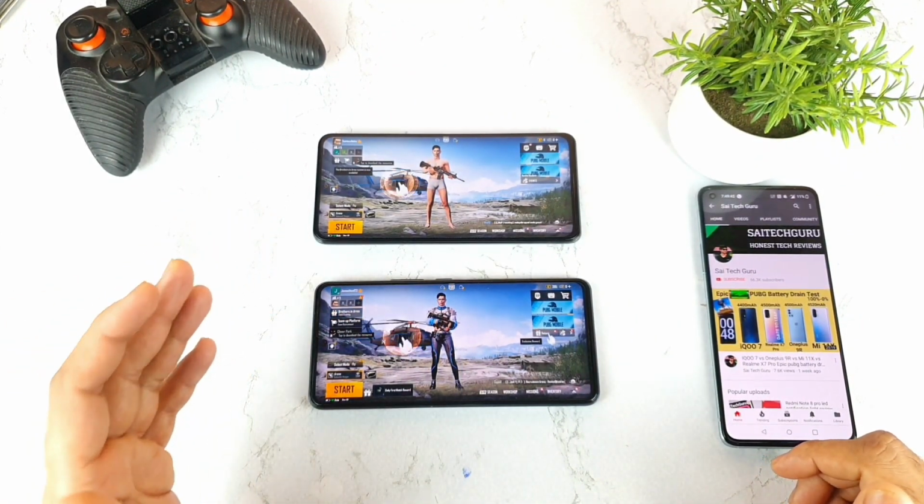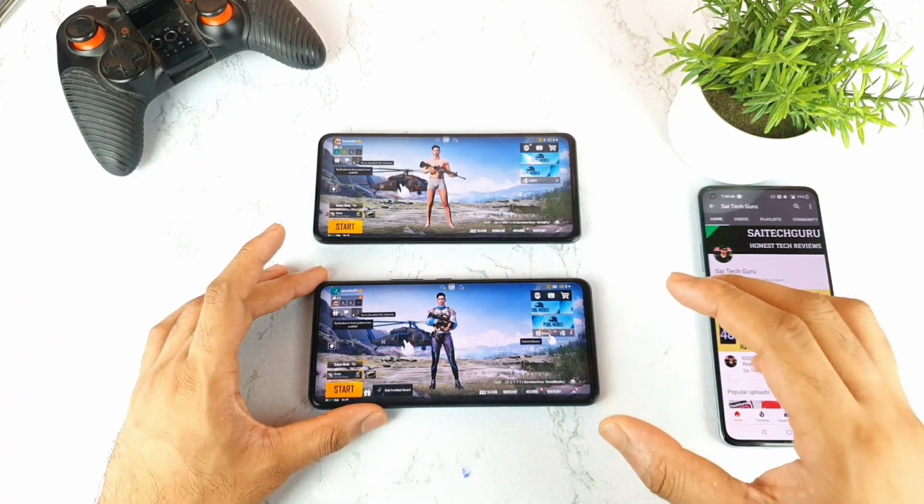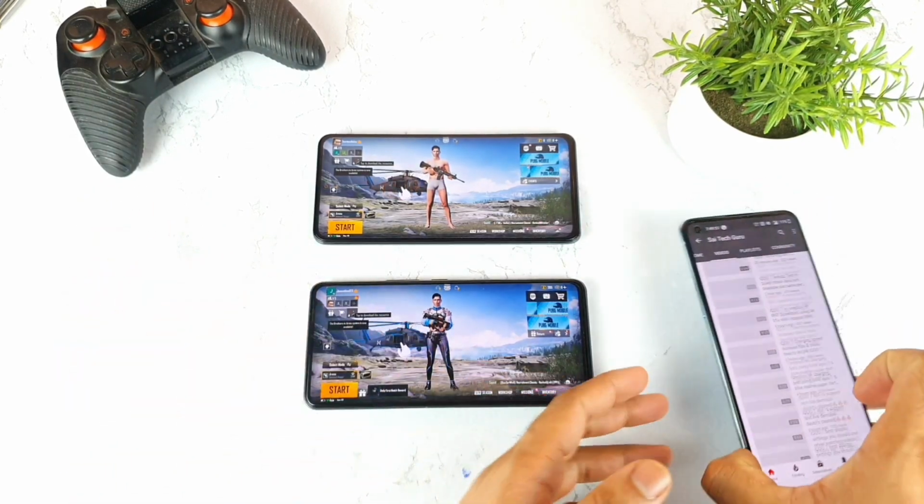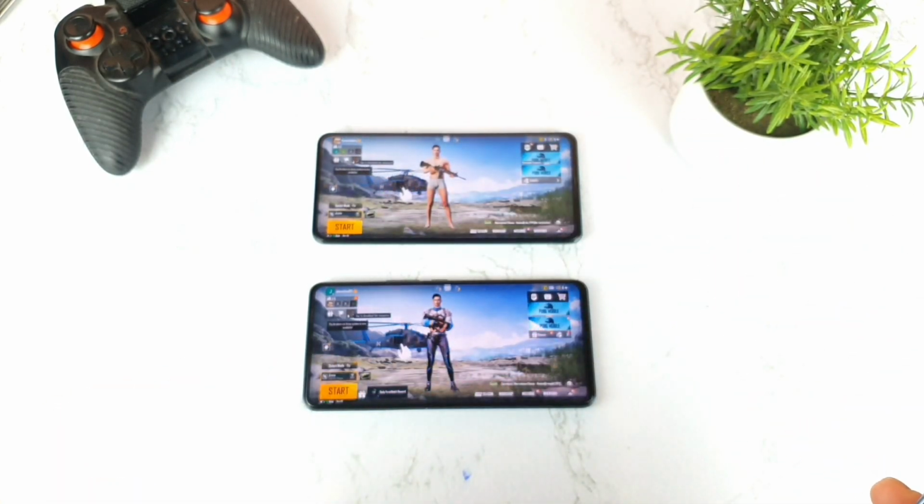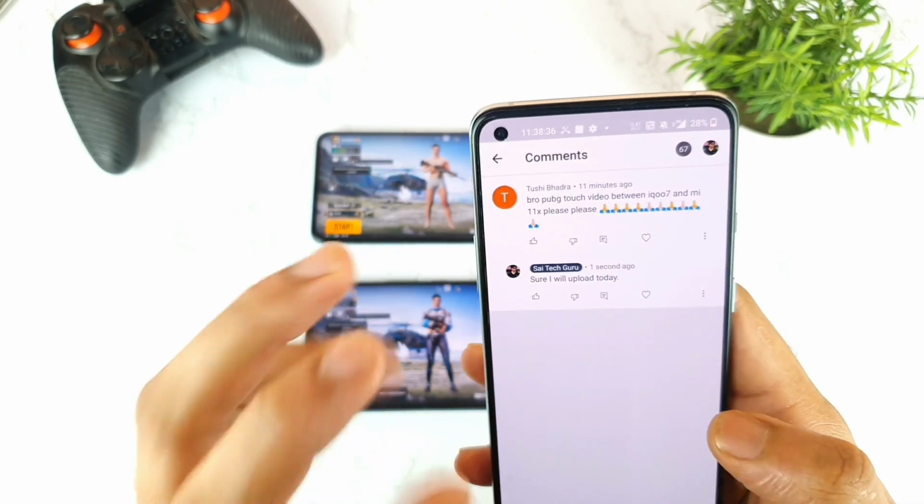In today's video, I'll try to compare both phones, the Mi11X versus the iQOO 7, in terms of the PUBG touch sampling rate. As friends, just today and yesterday I uploaded plenty of videos on the touch sampling rate comparison, and a lot of users asked me one question: can you please compare the touch sampling rate of the Mi11X versus the iQOO 7 in terms of PUBG gameplay?